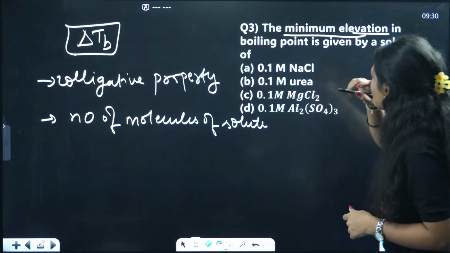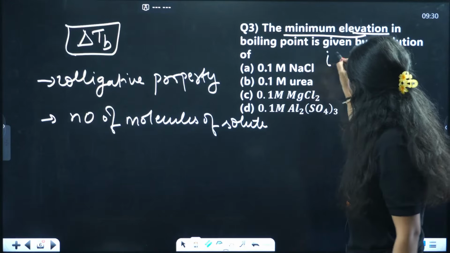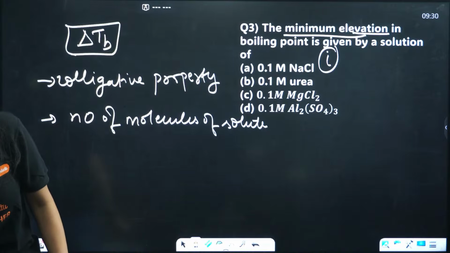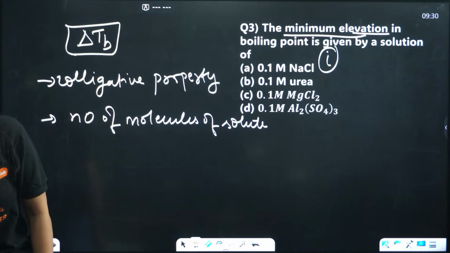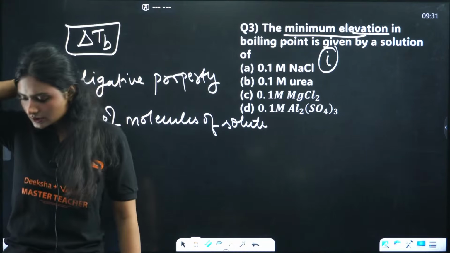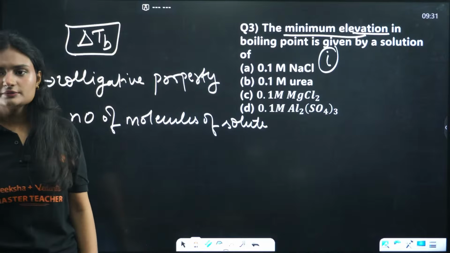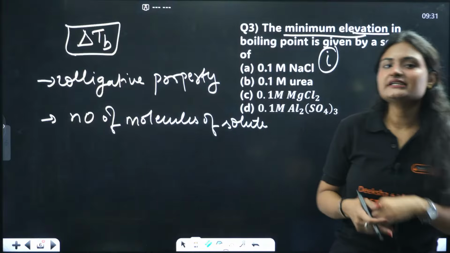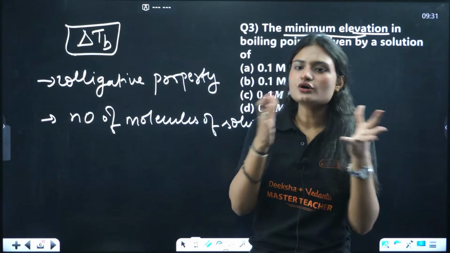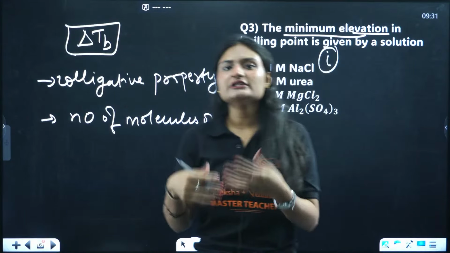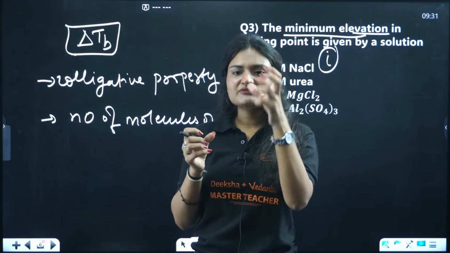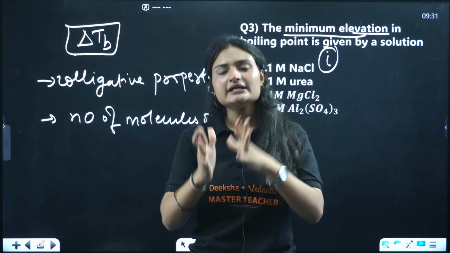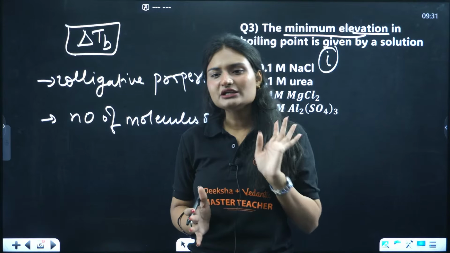You know one thing, this i, do you remember? Van 't Hoff factor, right? So this is the Van 't Hoff factor. It tells us about the association or dissociation, the number of molecules involved if a molecule associates or dissociates. This is majorly used in calculating colligative properties. We have how many colligative properties?